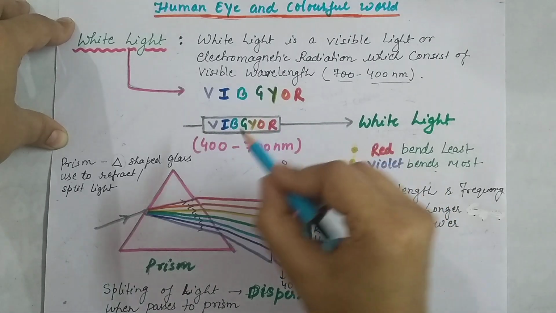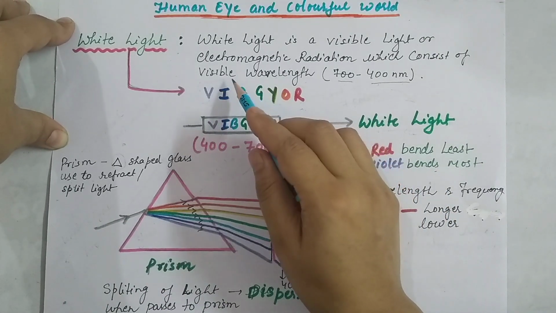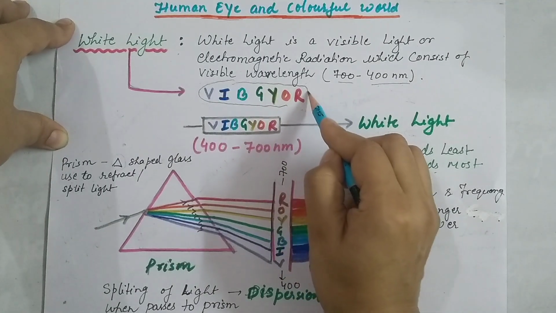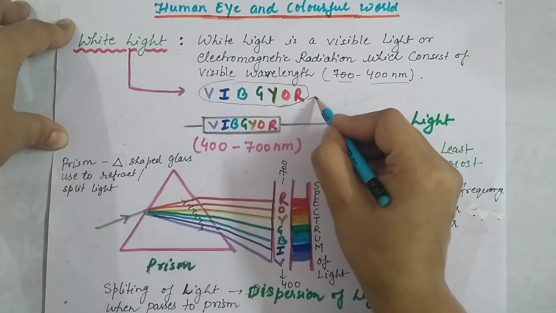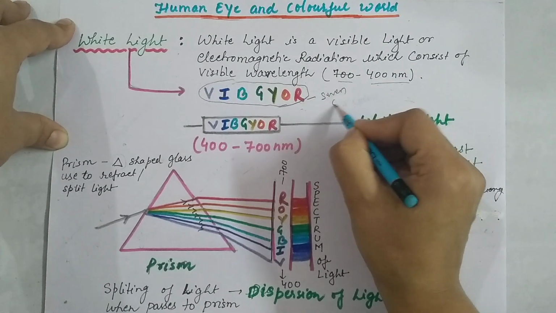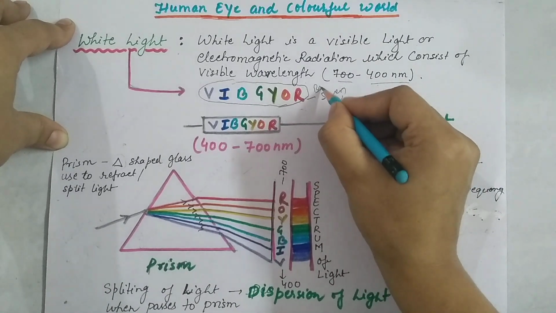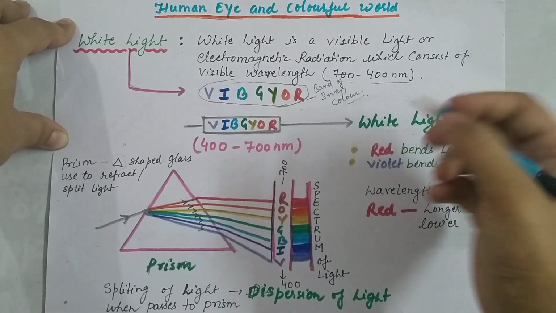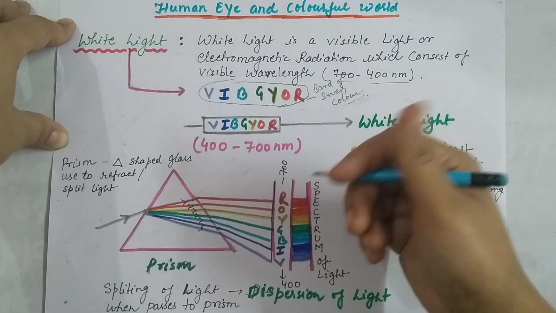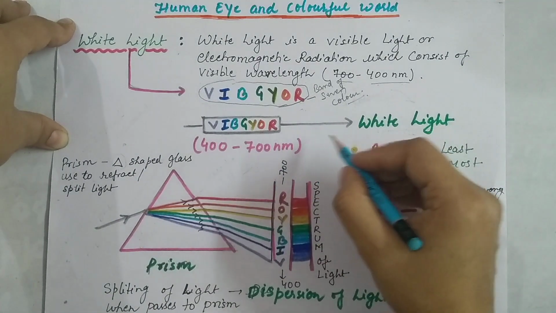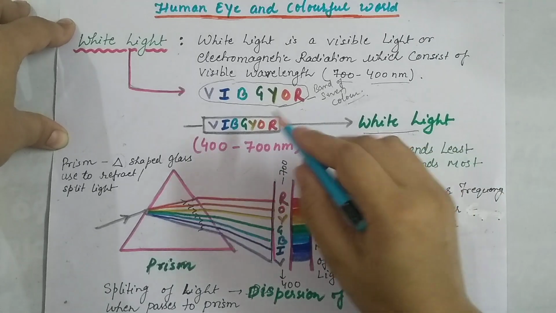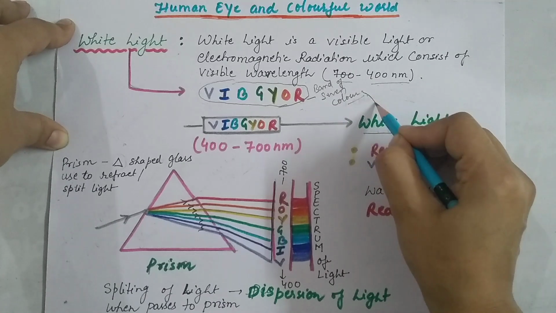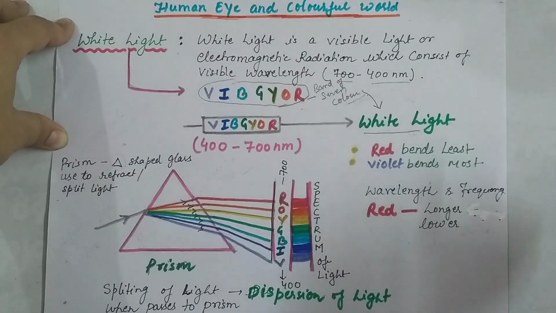When these 7 colors of different wavelengths of light get together, they mix together and form white light.